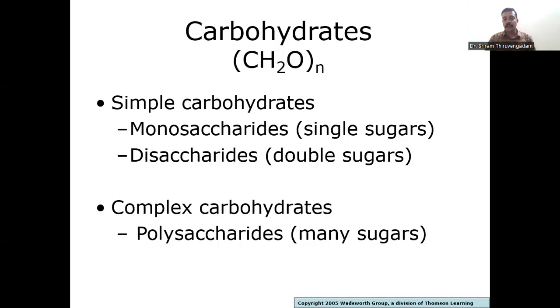Complex carbohydrates include polysaccharides, which contain many sugars. A single polysaccharide contains 1,000 to 10,000 sugar molecules joined together by glycosidic linkage.